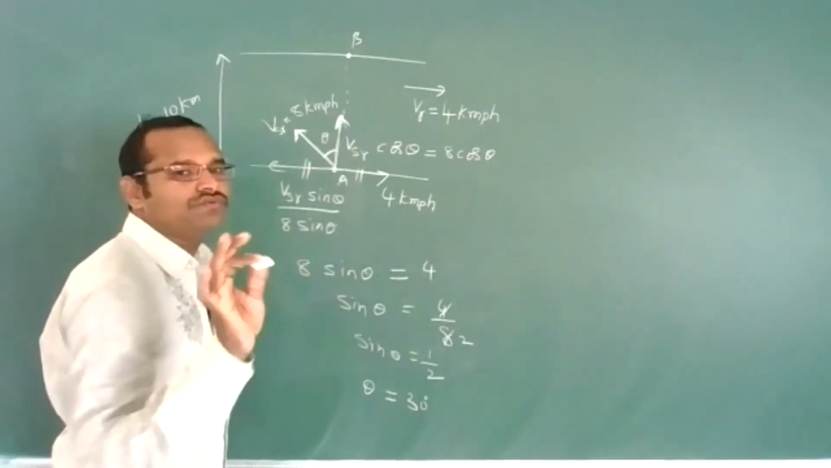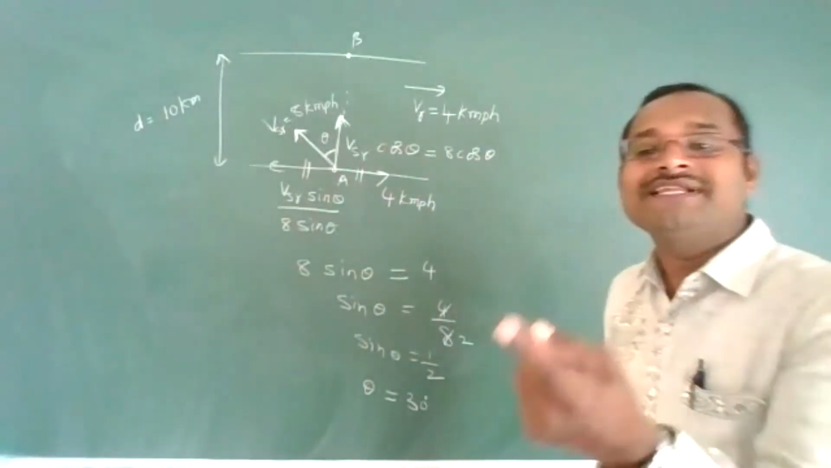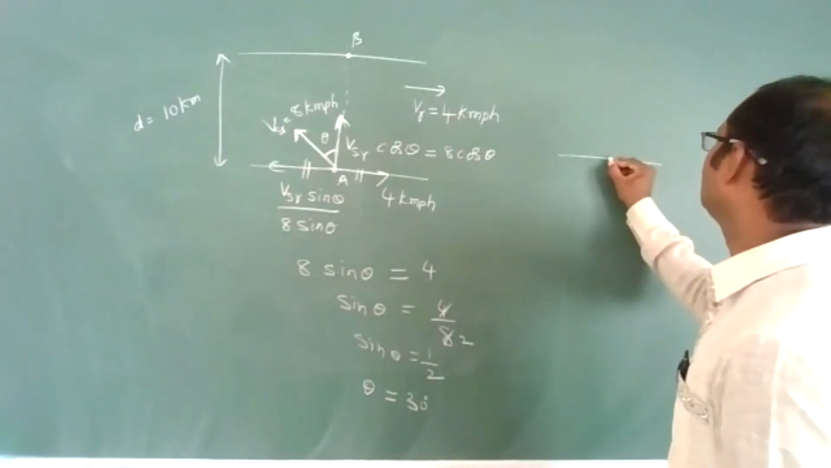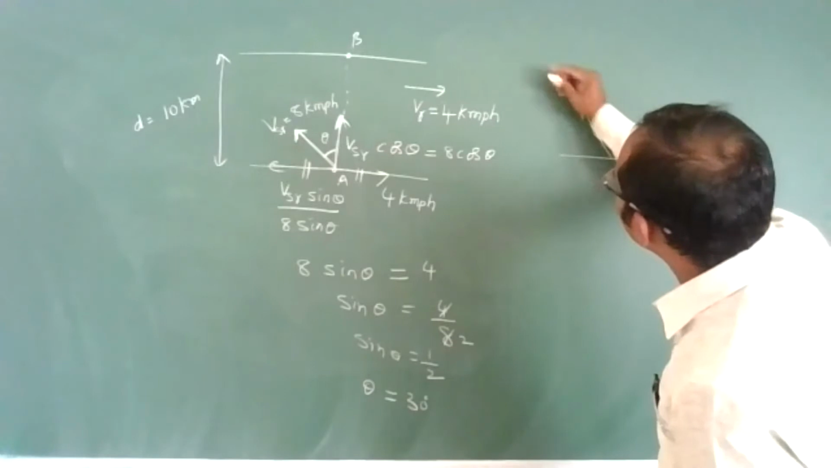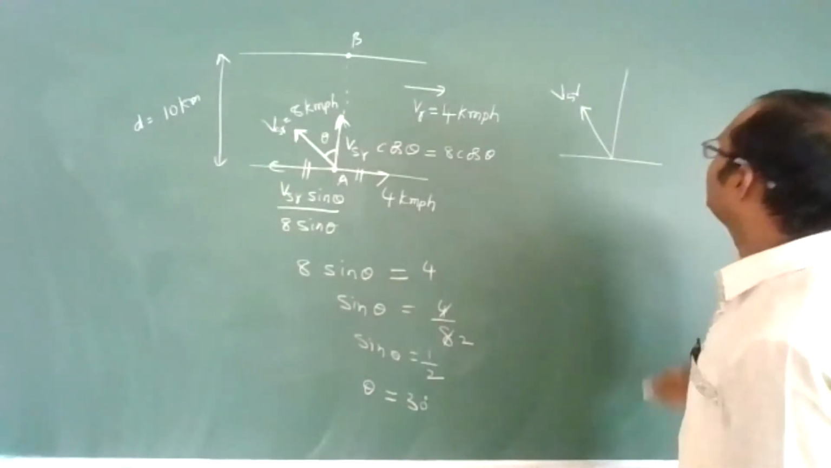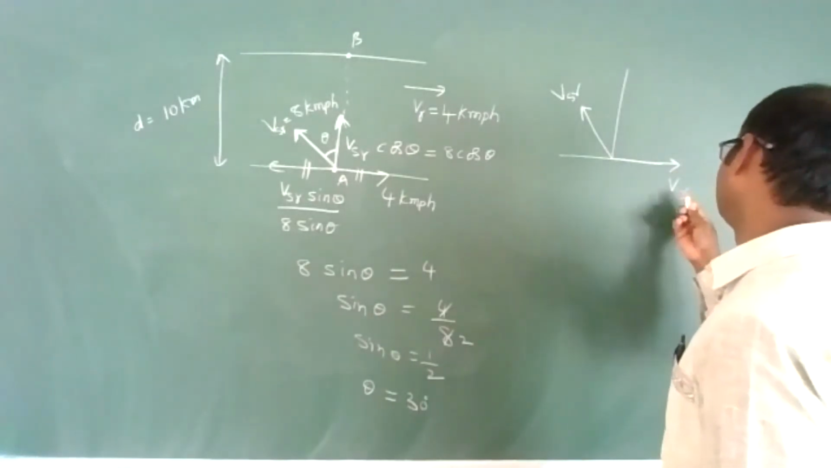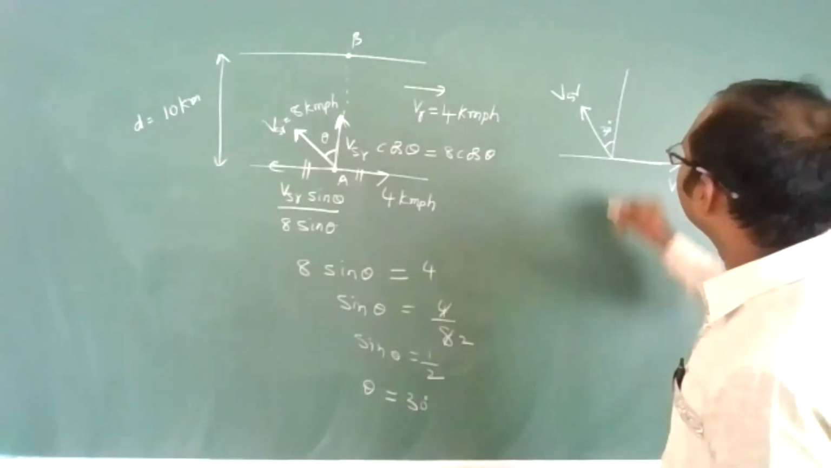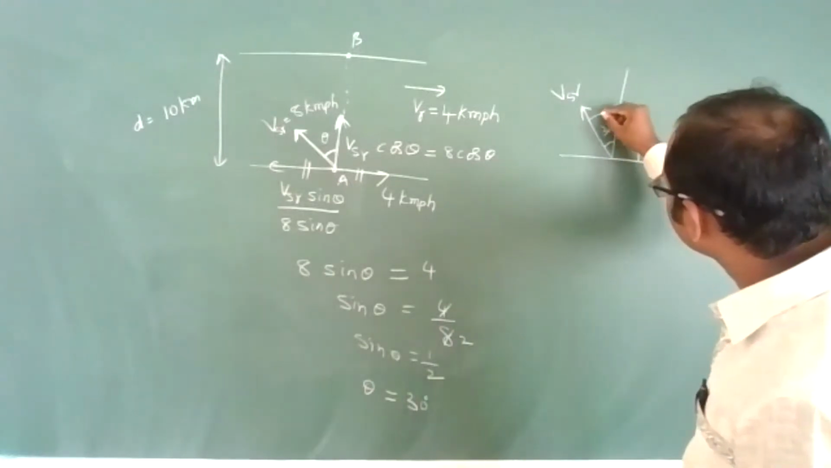But they won't ask you with the vertical. They will ask at what angle he has to swim with respect to the river. See here, this is the velocity of the swimmer with respect to the river, and this is the vertical, whereas the river is flowing like this. This angle we got is 30 degrees. What we want is the angle between the velocity of the swimmer and the river. How much is this?